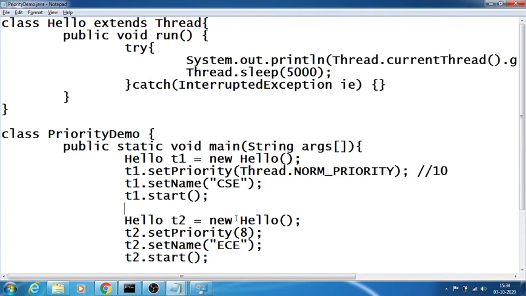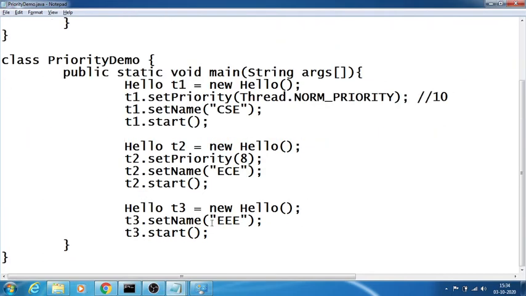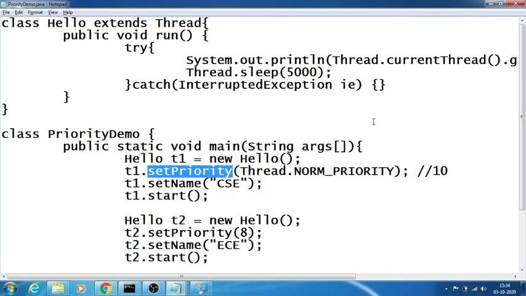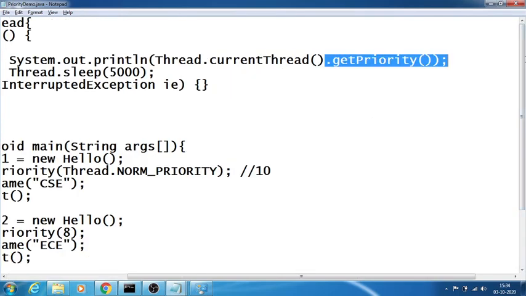People, for this concept only we need something called synchronization. We'll explain it soon, no worries. So this is all about priority. To set a priority, use a method called setPriority. To get a priority, use a method called what? getPriority.